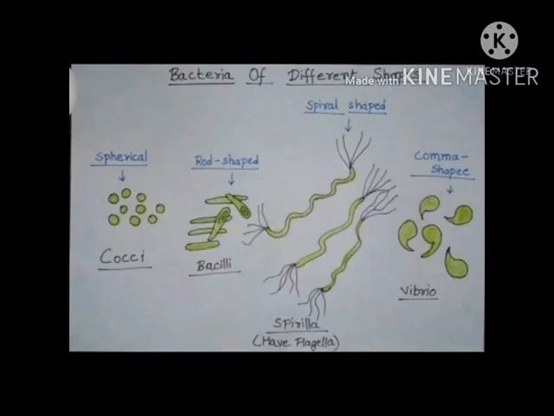Bacteria are of different kinds, but depending on the shapes, they are named as spherical-shaped, rod-shaped, spiral-shaped, and comma-shaped. The spherical-shaped bacteria are the cocci, rod-shaped bacteria are the bacilli, spiral-shaped are spirilla, and comma-shaped are the vibrio.